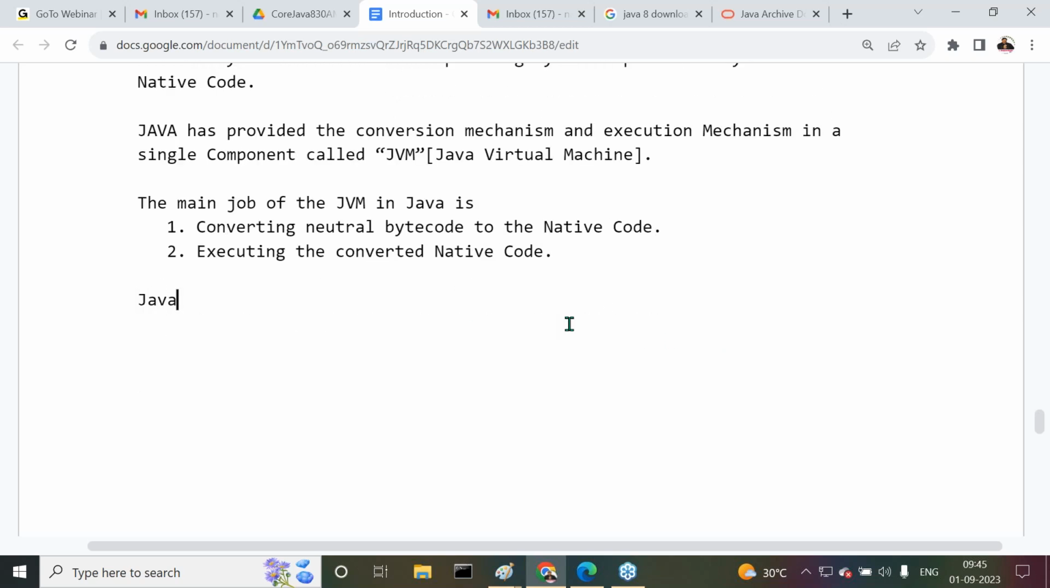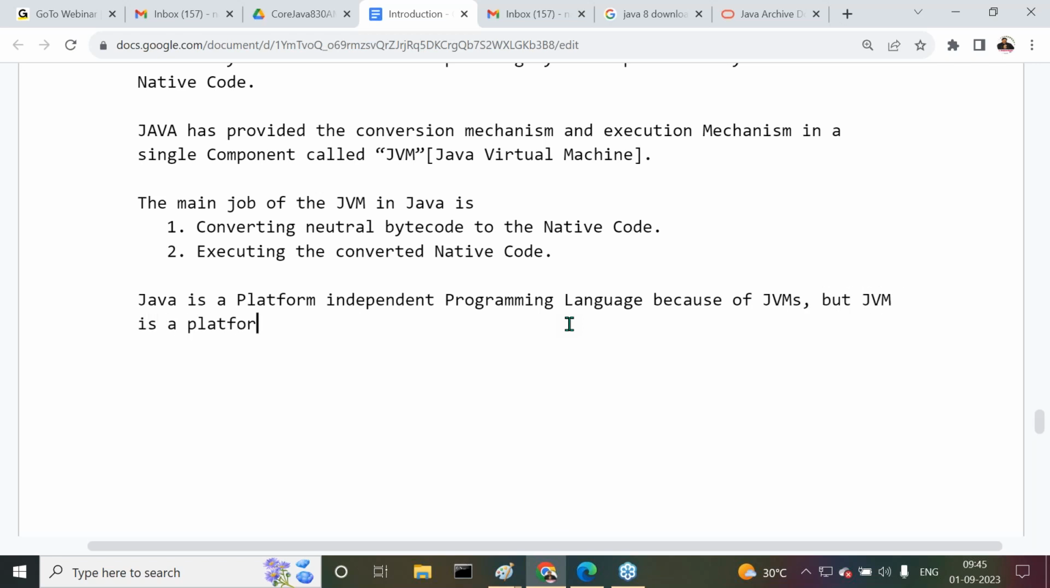Next is the conclusion: Java is a platform independent programming language. Why is Java platform independent? Tell me: because of the JVMs. But the JVM is a platform dependent component, a platform dependent tool. Java is platform independent because of JVMs only, but the JVM is platform dependent.